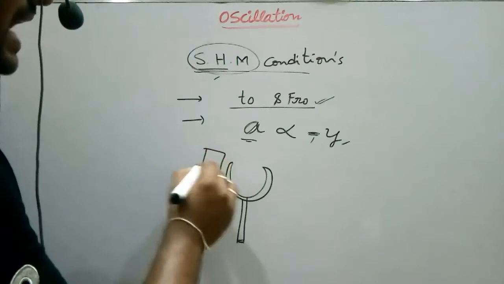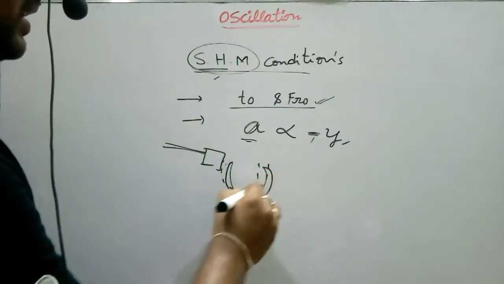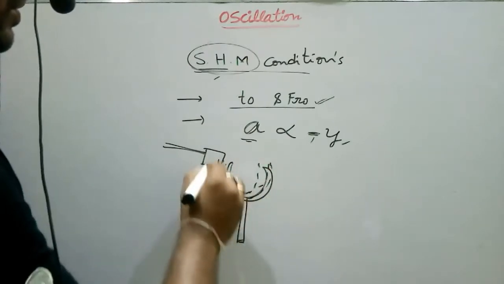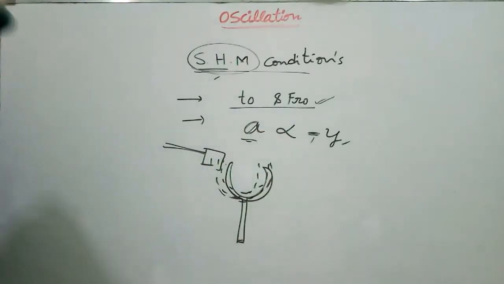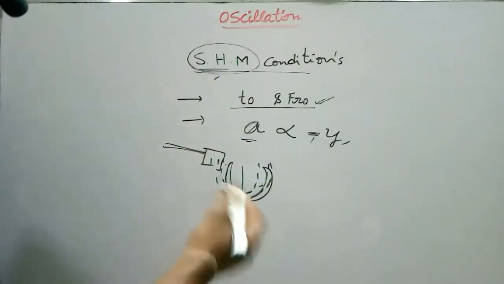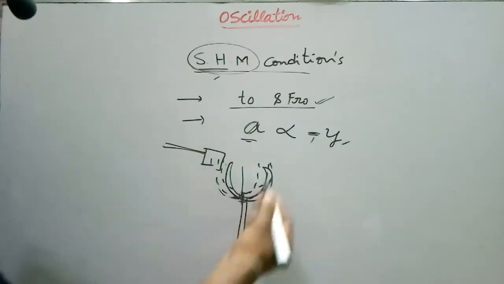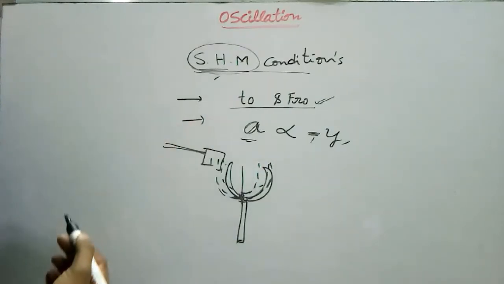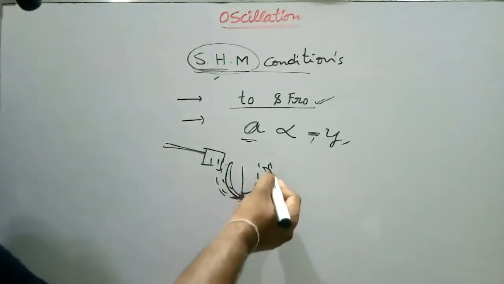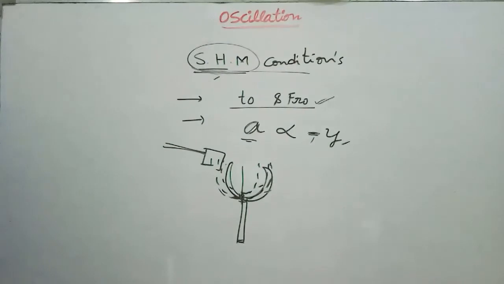When we hit it with a hammer, these prongs perform vibrations or oscillations about this mean position. This is the rest position. These to and fro vibrations of the prongs of the tuning fork are also called simple harmonic motion. So these are the examples.